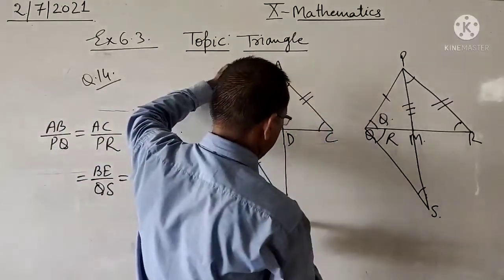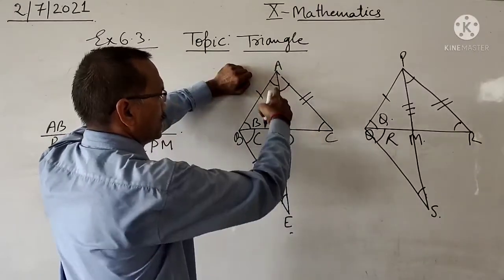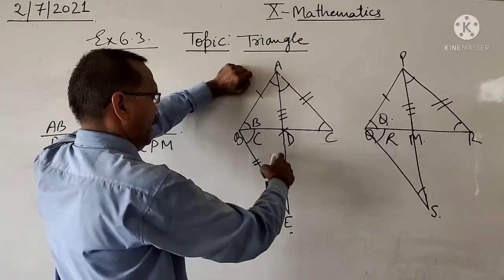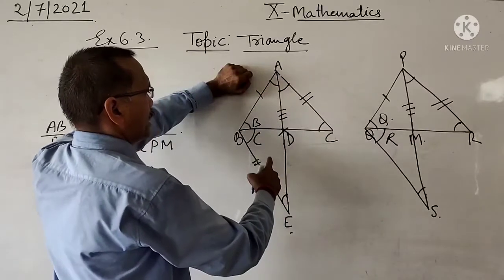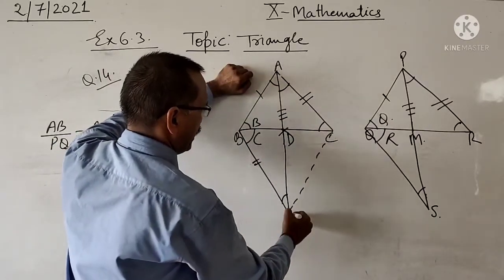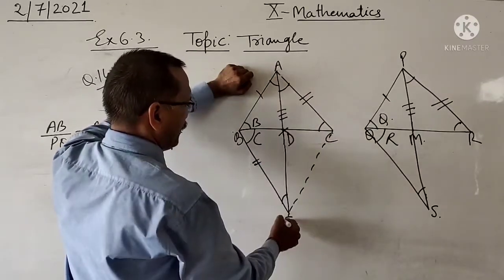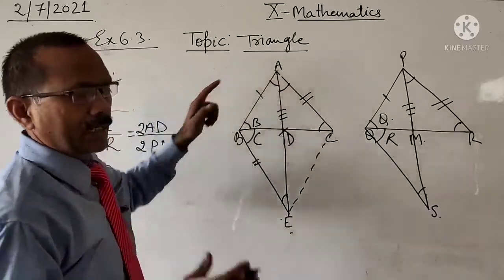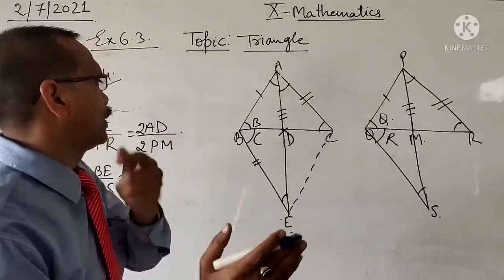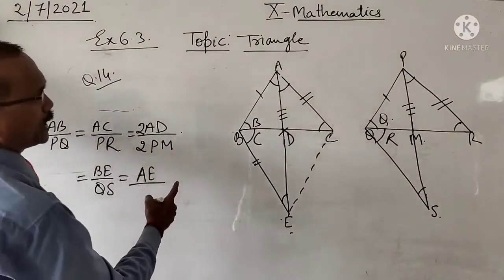Here AE is the diagonal, D is the midpoint. BC is one diagonal, another diagonal is AE, and the diagonals of a parallelogram bisect each other. Similarly, it is PS.